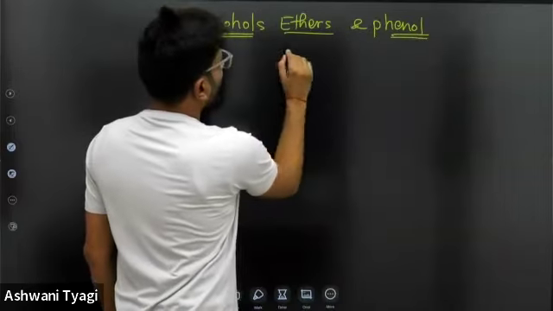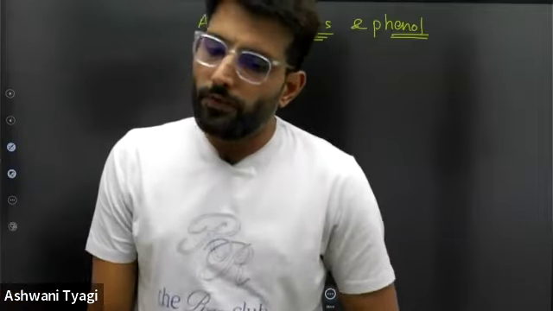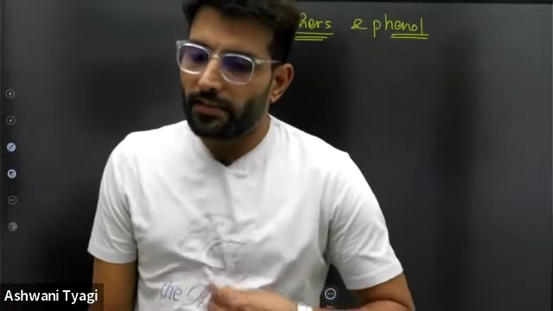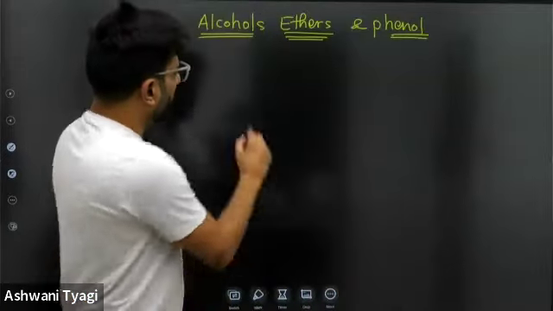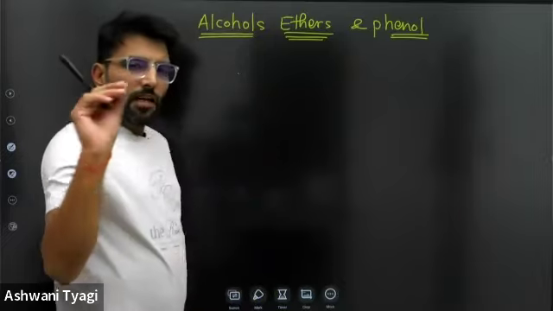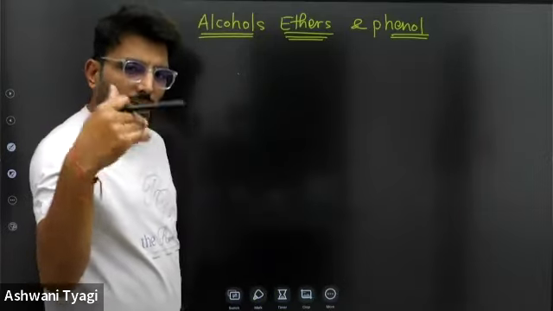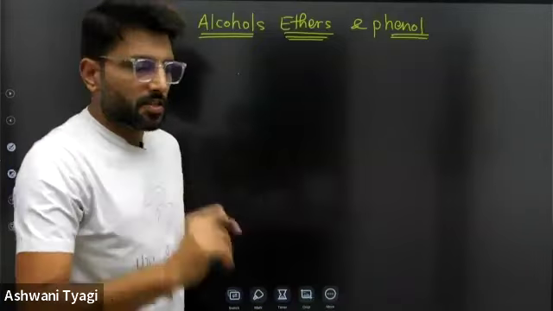So what have you covered in this chapter? Students, please, just preparation of phenol, alcohol and ether. Alcohol done, ethers done. First question, I will simply ask one question and meanwhile you can answer the topic which was covered in the last class.